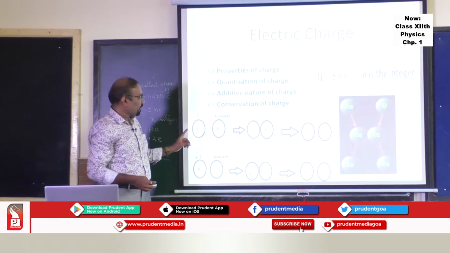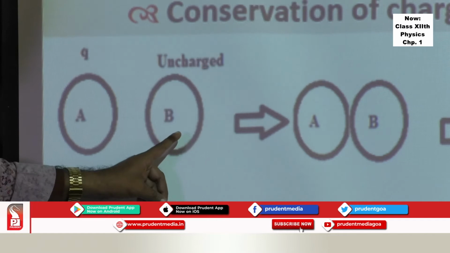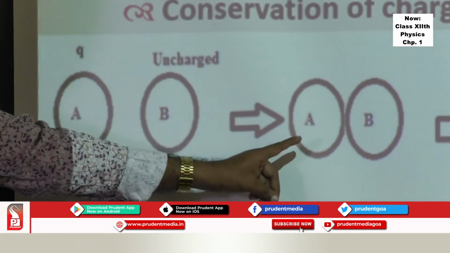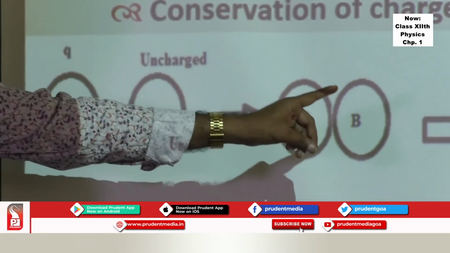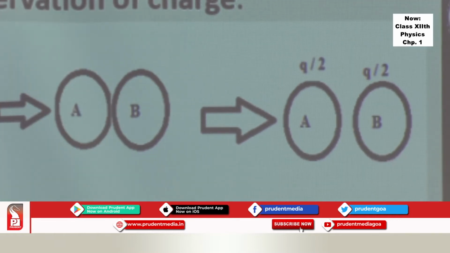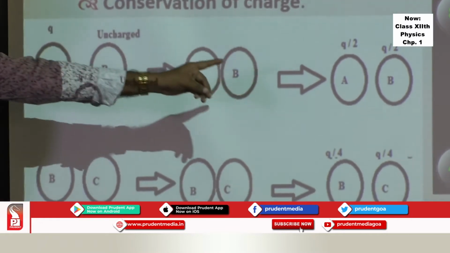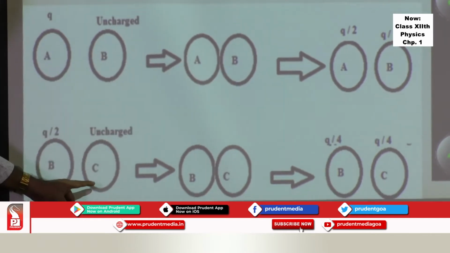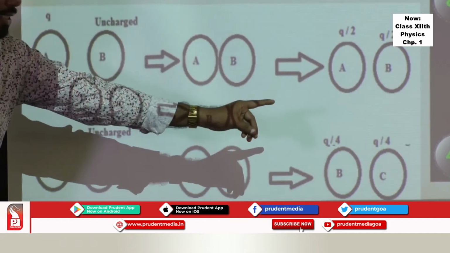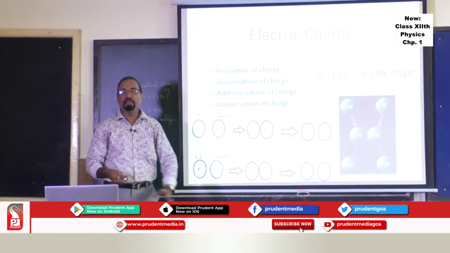Let's take an example of this. Suppose we have a charged body A, and an uncharged body B. Both have the same dimensions. If they are touched, charging by contact, and then separated, they will acquire half of the charge each. So the total charge before and the total charge after remain the same. If that charged body has Q by 2, and I touch it to another uncharged body C, you will get two bodies, B and C, charged as Q by 4 and Q by 4. So the charge before and the charge after remain the same.